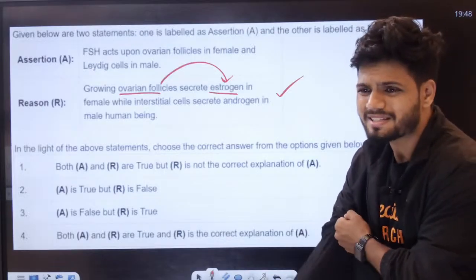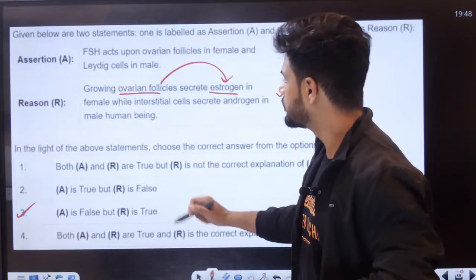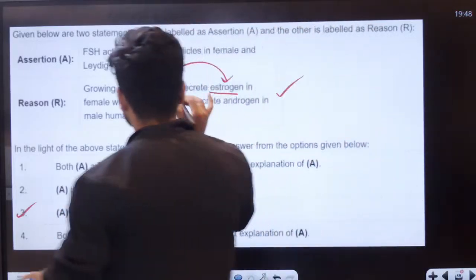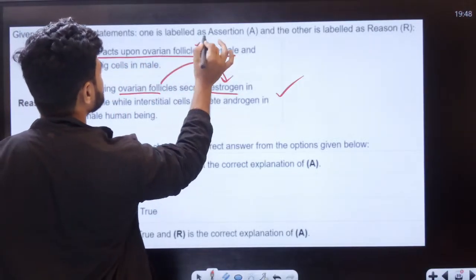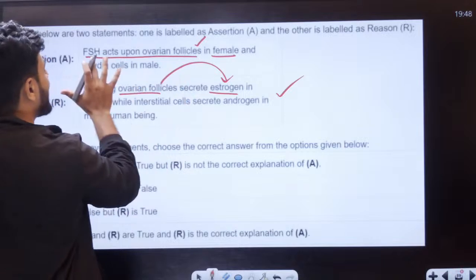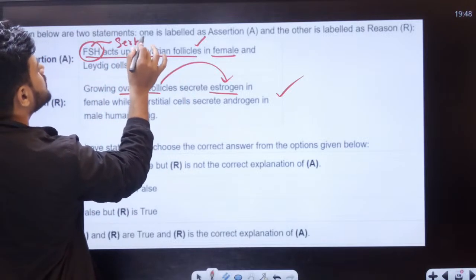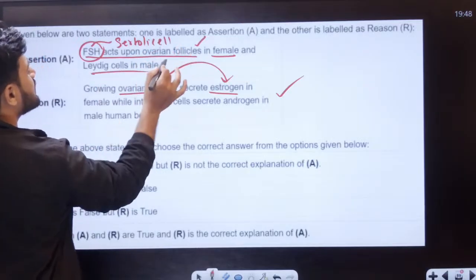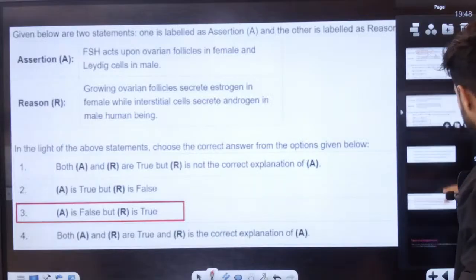Students, why option C? Can you tell me why option C and not here? Because it says FSH will act on ovarian follicles in the female, which is correct. But here it says FSH acts on Leydig cells. FSH acts on Sertoli cells, not Leydig cells. So that becomes wrong, students.